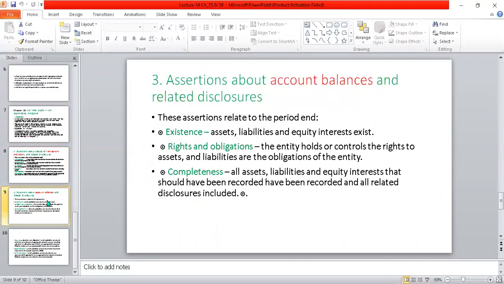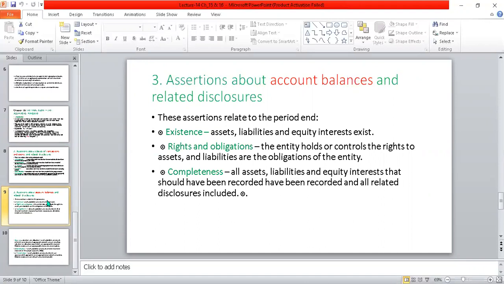Similarly, the second type is the account balances. Account balances are also related to the financial statement, related to the balance sheet. Year end of the balance. This assertion is related to the period end. Yes, existence: whether the asset, liability and equity interest exist or not. Have to check the current assets. Have to check the non-current assets.